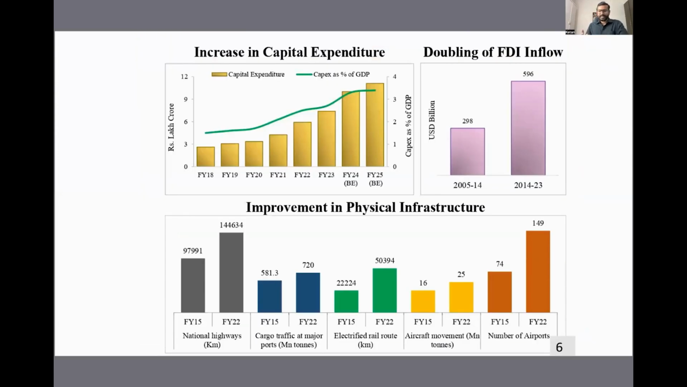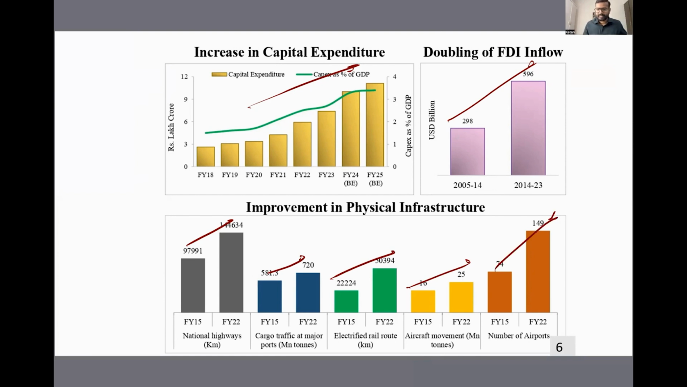All right. Now, if you look at these graphs, you can see a lot of focus of the government on increasing the infrastructure of India. So a lot of increase in the capital expenditure, as you can see here. FDI has increased. You can see individually national highways are increasing a lot. Cargo traffic at major ports has increased. Electrified railway routes have increased. Aircraft movement has increased. Number of airports has increased.